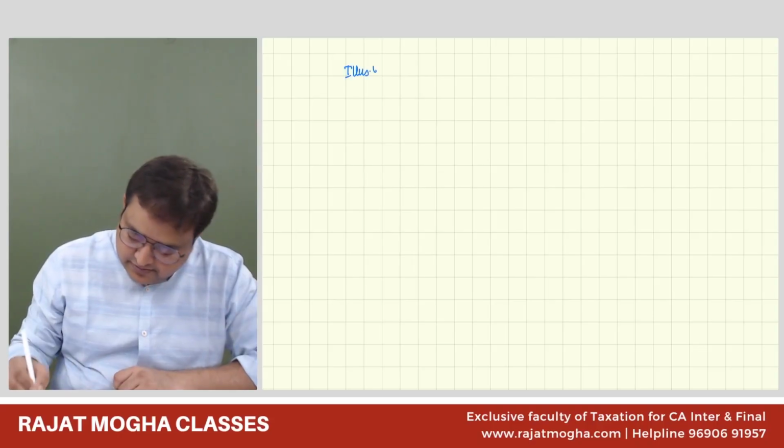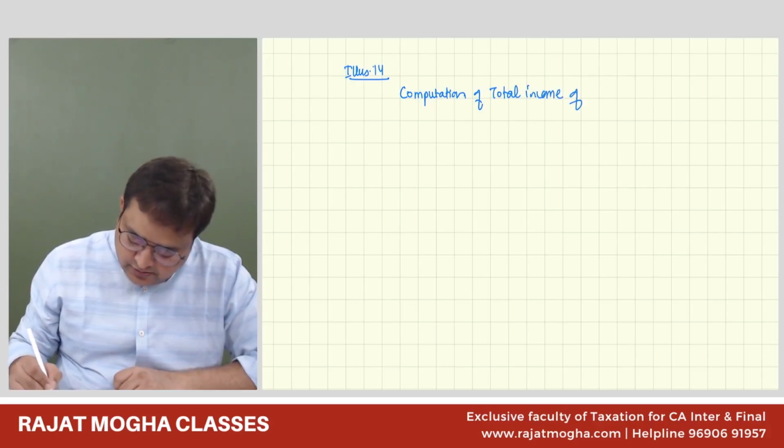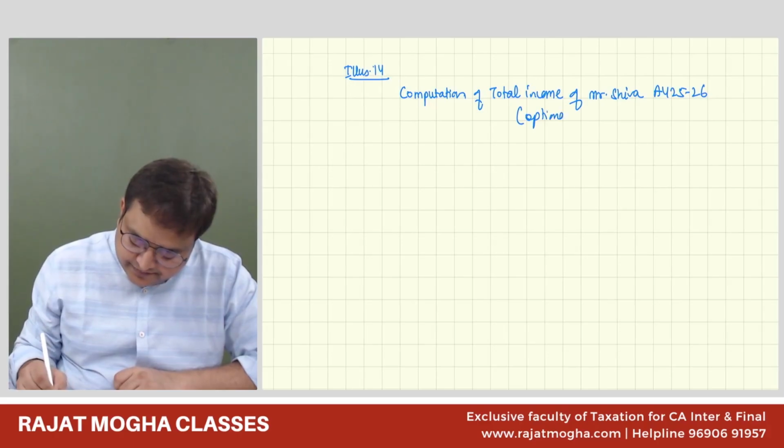Illustration number 14. Computation of total income of Mr. Shiva. Assessment year 25-26. He is following the optional regime.